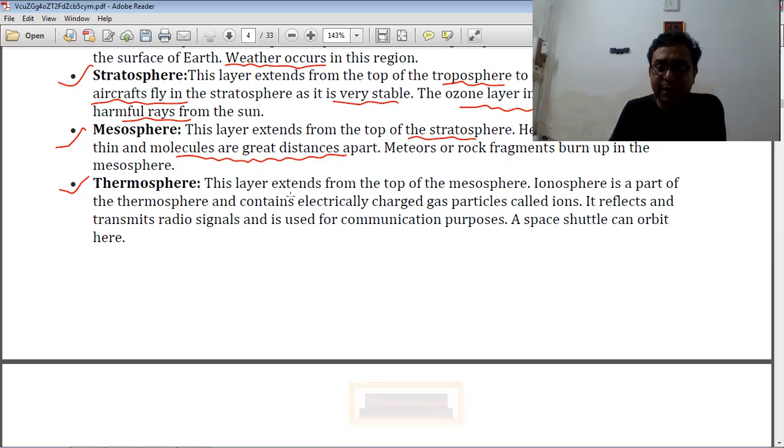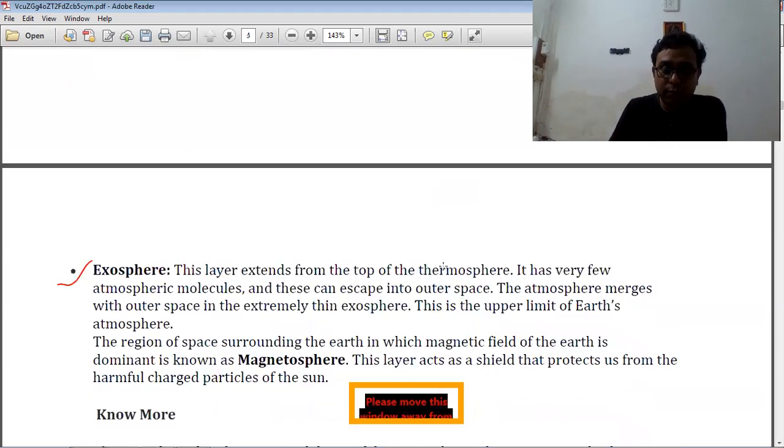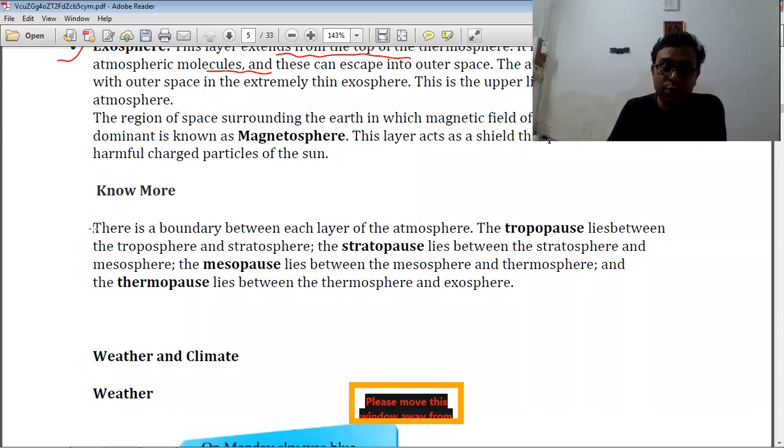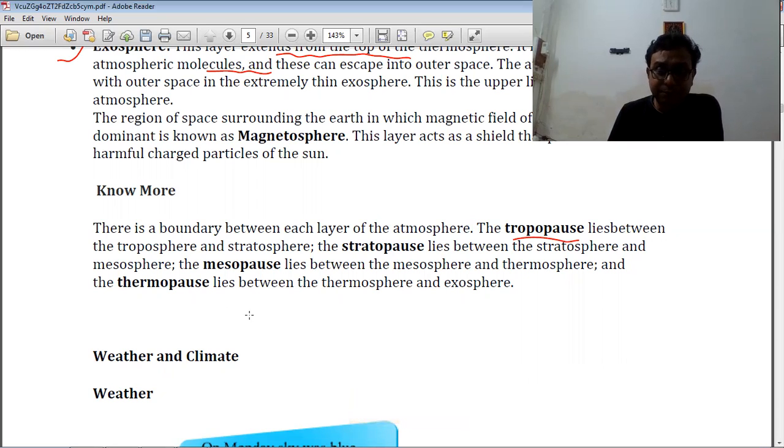Thermosphere: this layer extends from the top of the mesosphere, and the ionosphere is a part of the thermosphere which contains electrically charged gas particles called ions, right? And the exosphere: this layer extends from the top of the thermosphere, and there are very few atmospheric molecules there, right? So you already know that there are boundaries between each layer of the atmosphere.